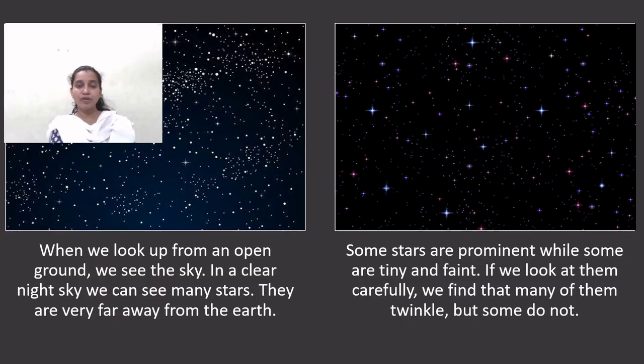When we look up from an open ground, we see the sky. In a clear night sky, that is when there are no clouds, we can see many stars. They are very far away from the earth. Some stars are prominent, that is they appear very clear, while some are tiny and faint. If we look at them carefully, we find that many of them twinkle, but some do not.